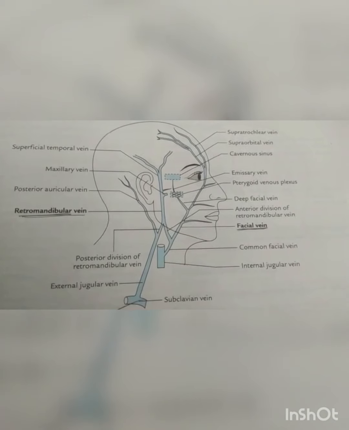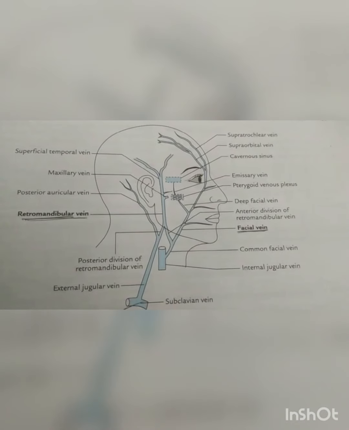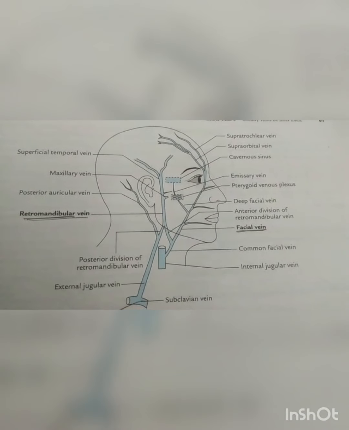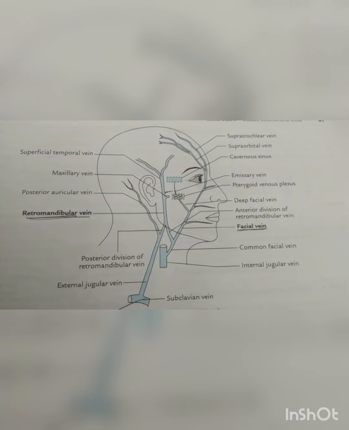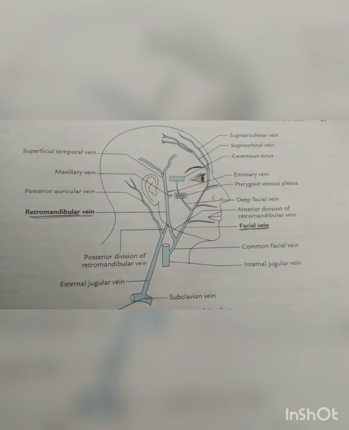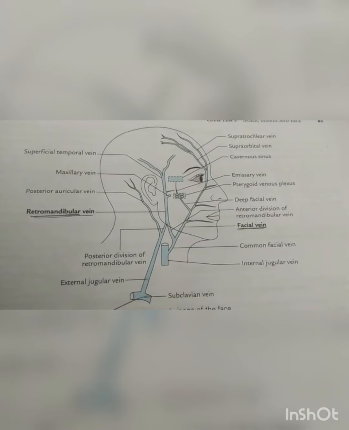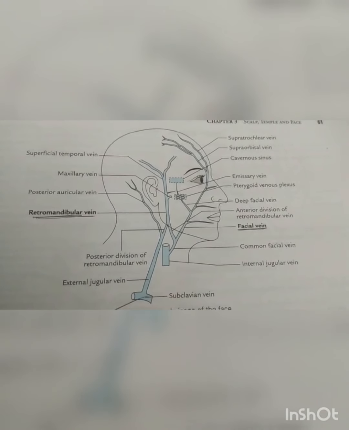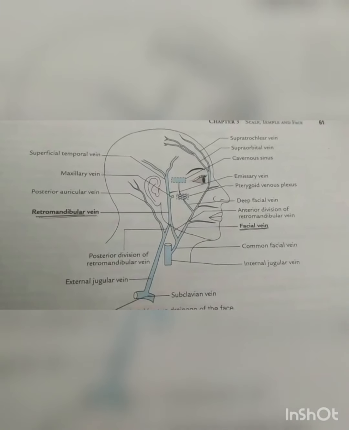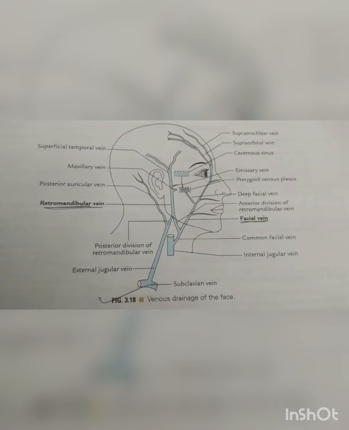Venous drainage of face. Venous blood from the face is drained by two veins. First is facial vein and second is retromandibular vein. Facial vein is the largest vein of the face, formed by the union of supratrochlear and supraorbital vein. It runs backwards and downwards behind the facial artery and reaches the anterior-inferior angle of masseter. It pierces the deep fascia, crosses superficial to submandibular gland, and joins the anterior division of retromandibular vein to form common facial vein. Tributaries of facial vein correspond to the branches of facial artery.